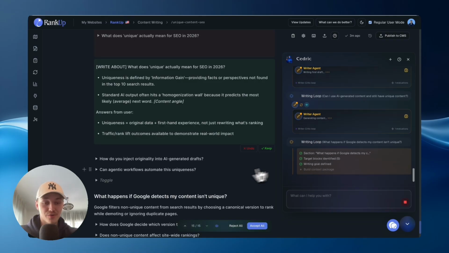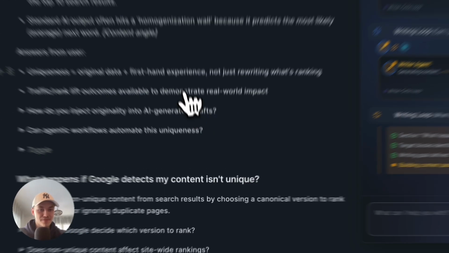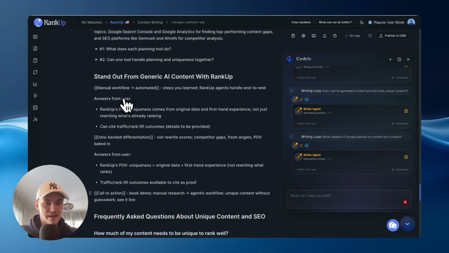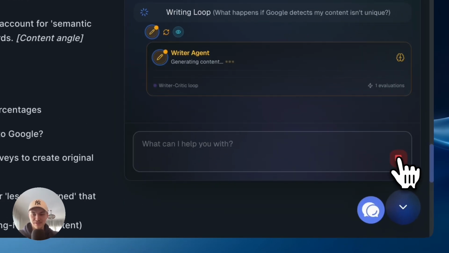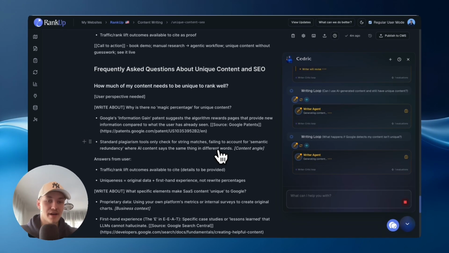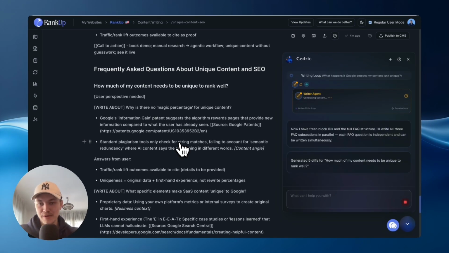So it already actually started writing. I'll just already accept these. As you see, it already added my input here, so answers from user. It actually already started writing the FAQs. If you want to stop the writing process, then you can also always do that. But I mean, I don't mind it already covering the FAQs for me. But yeah, then we'll scroll back up and we'll start from the intros.